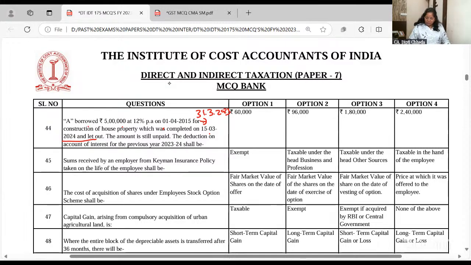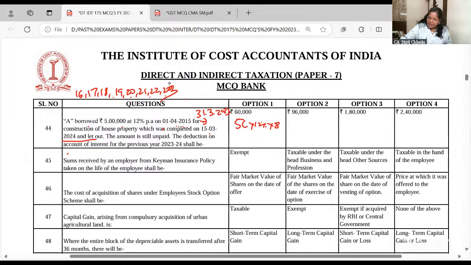So 1st April 2015, 16, 17, 18, 19 year ending, 20, 21, 22 and 23. Ma'am, why not 24? No, that's our running year. So right now 1, 2, 3, 4, 5, 6, 7, 8. 5 lakh into 12% into 8 years.